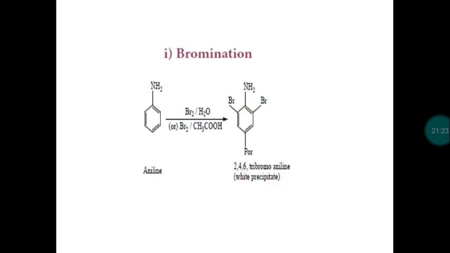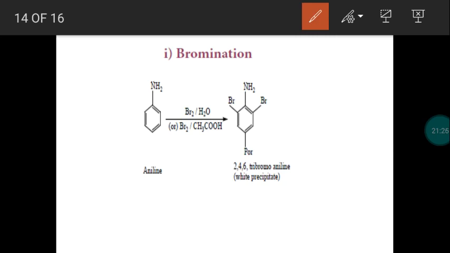First one, bromination reaction. Do direct bromination in the presence of water or acetic acid. So add bromine water to aniline, and we get a tri-substituted aniline. 2,4,6 tribromo aniline will be formed. This is an important test to identify unsaturated compounds. What is the test available to identify a substance as unsaturated? Unsaturated means the compound contains a double bond or a triple bond. To identify a compound containing a double bond or a triple bond, bromine water is added. So this is the reaction for testing unsaturated compounds.